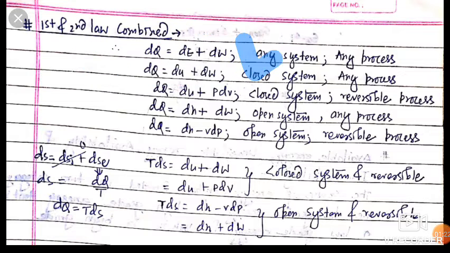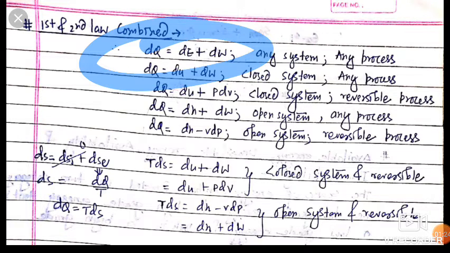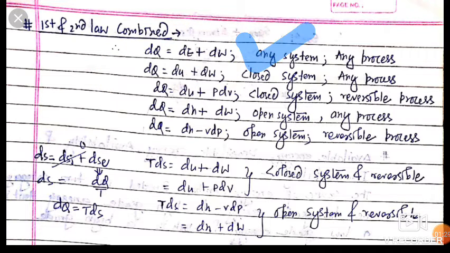Dear friends, if dq is equal to dU plus dW, then U means change in internal energy, and internal energy is associated with a closed system. So dq is equal to dU plus dW is for a closed system and any process.